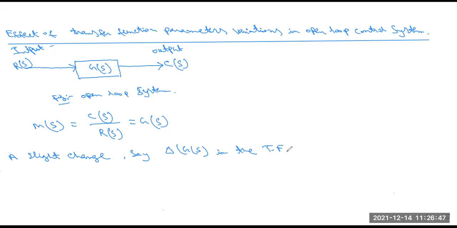Here TF means transfer function, all of you know. So G(s) changes, first of all it is G(s) plus the change delta G(s).